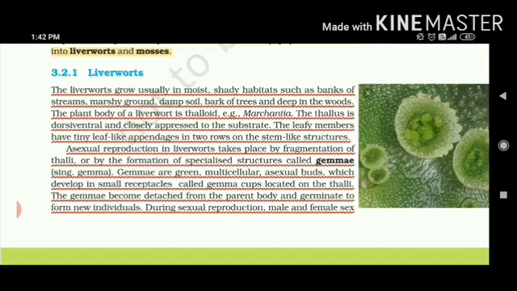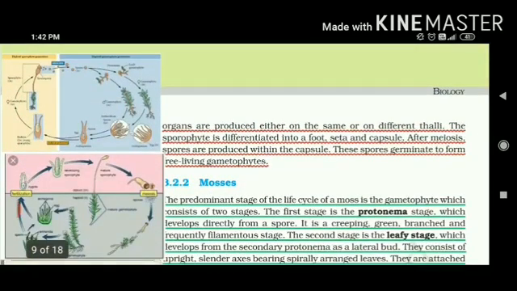Now let's come to the sexual reproduction. So the two organs may be present on the same thallus body or they can be present on different thalli. If archegoniophores are there, then it is called a female thallus. If antheridiophores are there, then it is called a male thallus. So these different sex organs are present in them.